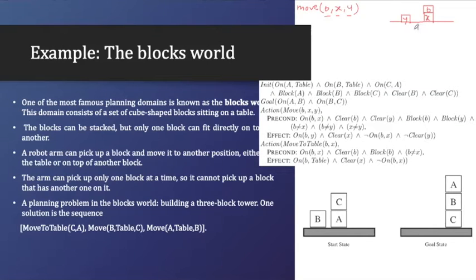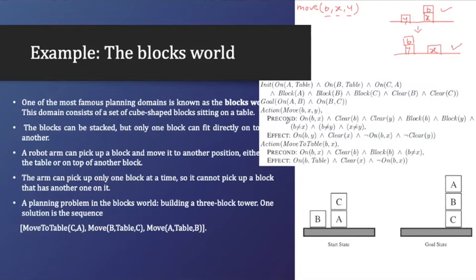So after performing this move action, what should it be? It should be like this: X will be there, Y will be there, but on top of Y, B will be there, right? So when I perform this action, this will be there. What is my precondition? This should be my precondition. I perform this action and I reach this effect.